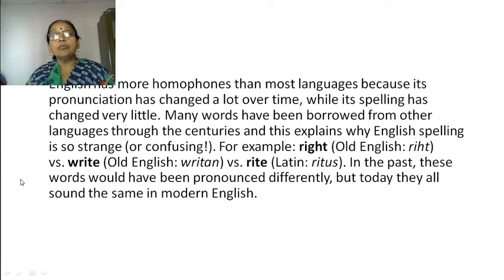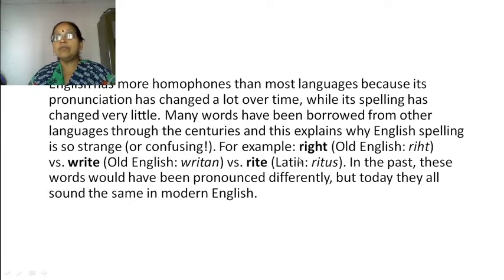English has more homophones than most languages because its pronunciation has changed a lot over time, while its spelling has changed very little. Many words have been borrowed from other languages through the centuries, and this explains why English spelling is so strange or confusing.